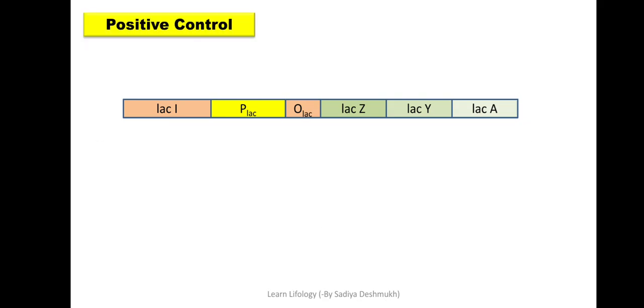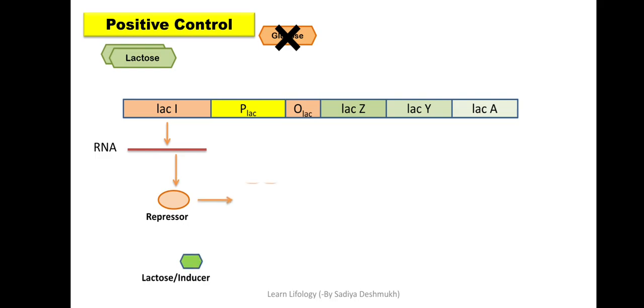Now the positive control. What is positive control? We have seen the negative control. In absence of lactose, there will be a negative control. So what is positive control? Now what happens? Glucose, for example, glucose is absent. Okay, we are not having glucose in the system, we are having lactose in the system. Now we know what will happen.